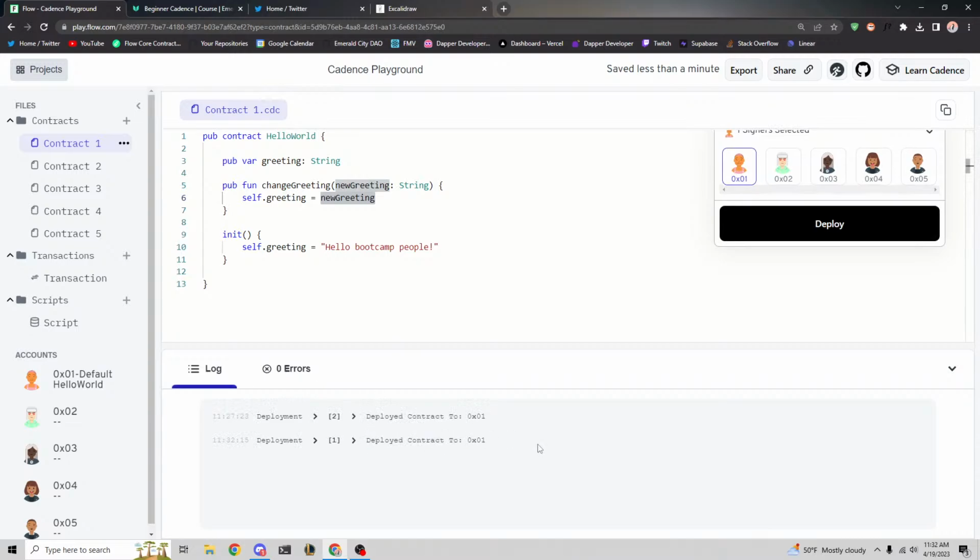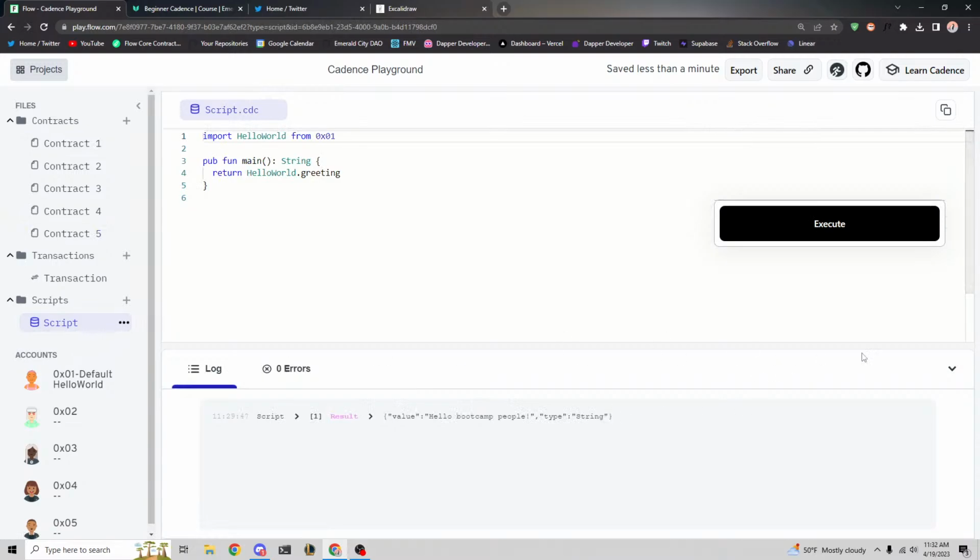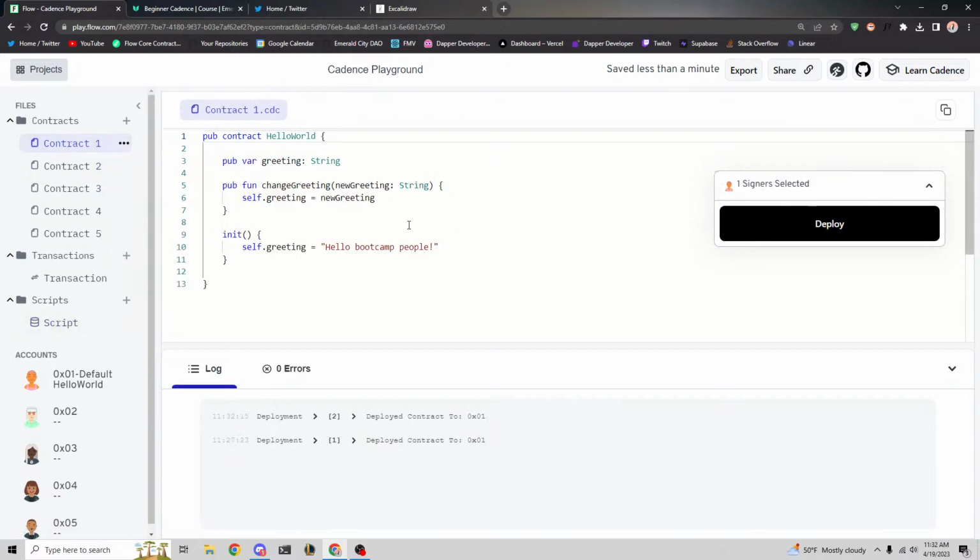All right, we deployed it. Boom. And now let's go back to our script. Now let's execute again. And we get the same thing, right? It's equal to hello bootcamp people, because when we deployed this contract, it set greeting to this initial value. But now let's try and call a transaction to change it.